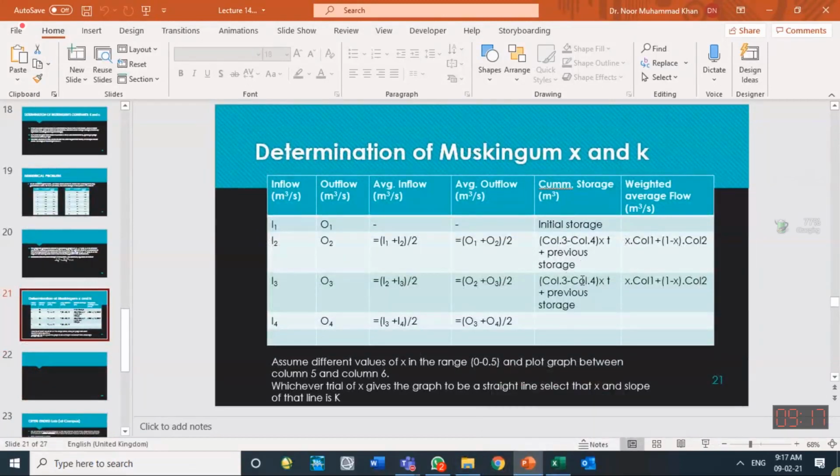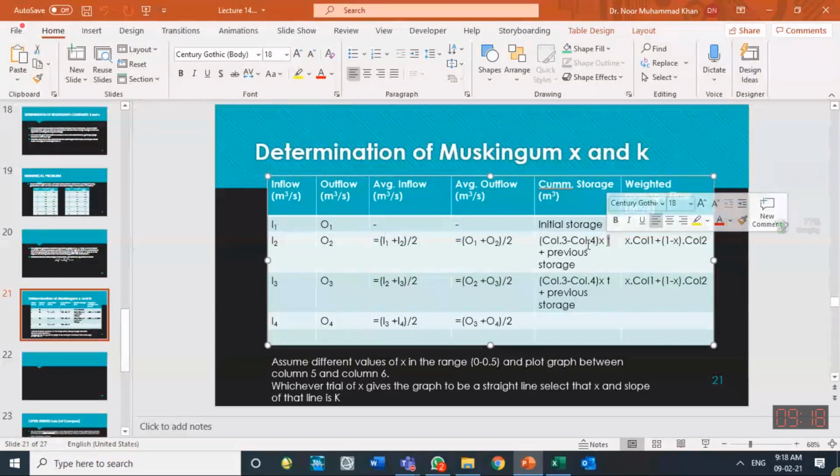This specifies how we have done it. These two things are known to us: inflow hydrograph, outflow hydrograph. Then to calculate the change in storage, we have taken the average of the two inflows and the average of the two outflows, and then column 3 minus column 4. This column minus column will tell you the change of storage into T. So that is the volume change. Average inflow minus average outflow into time step. That is the volume of water, the change of storage.